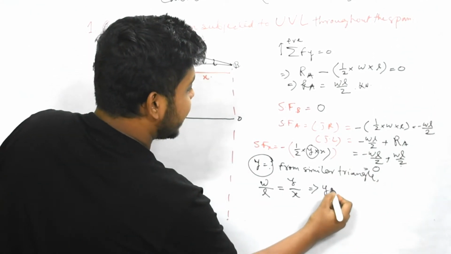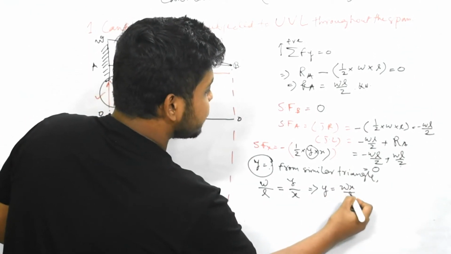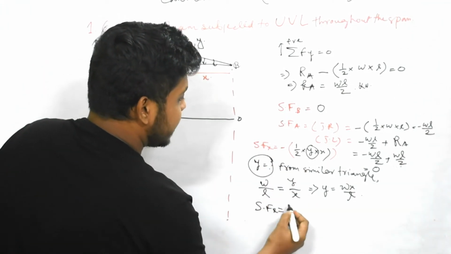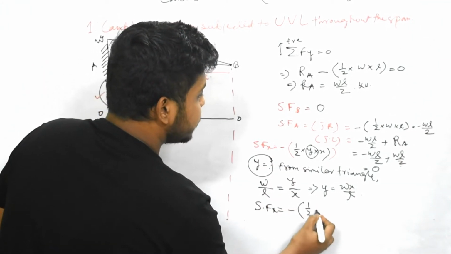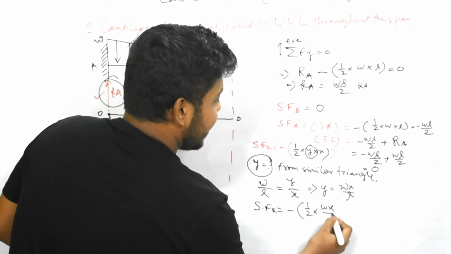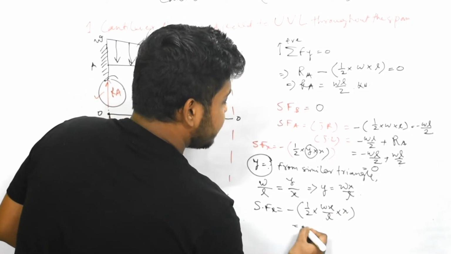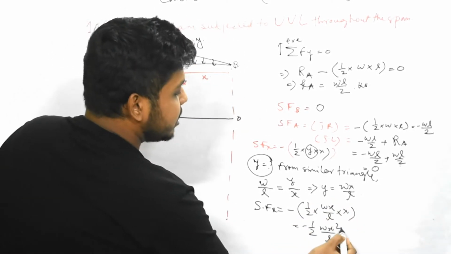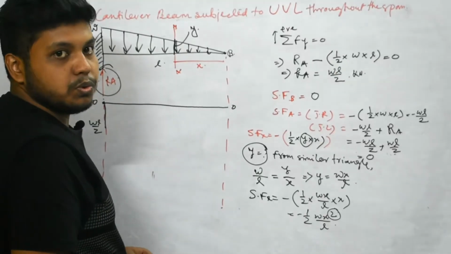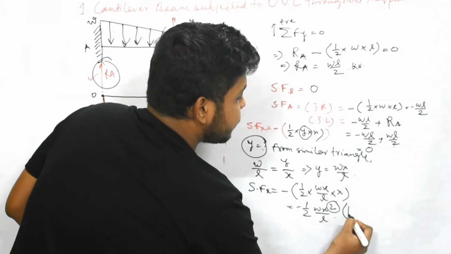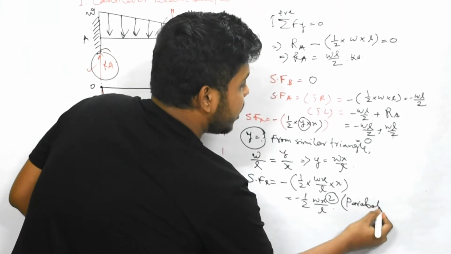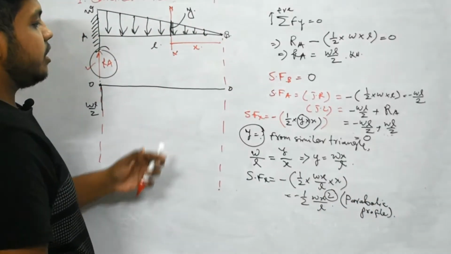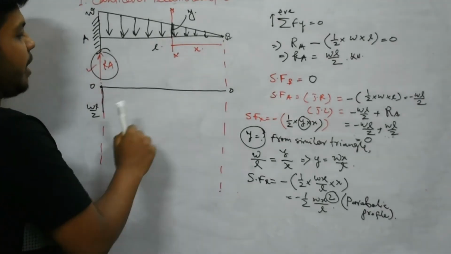From this we get Y equal to small w x by L. Now we can substitute the value of Y in SF at X, that is minus half into wx by L into x. That means minus half wx square by L. So here we get a power of 2, which defines a parabolic profile. So for the shear force diagram we have got a parabolic profile.